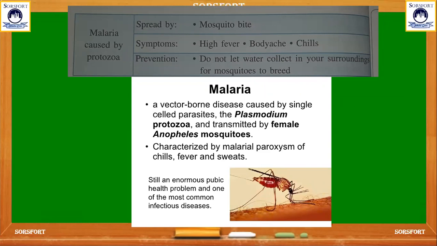And how can we prevent this disease? We should not let mosquitoes grow around our surroundings, because they will spread malaria easily, and we should not let water collect in our surroundings, which is the best source for the growth of mosquitoes. And we should protect ourselves with mosquito repellents and nets also.